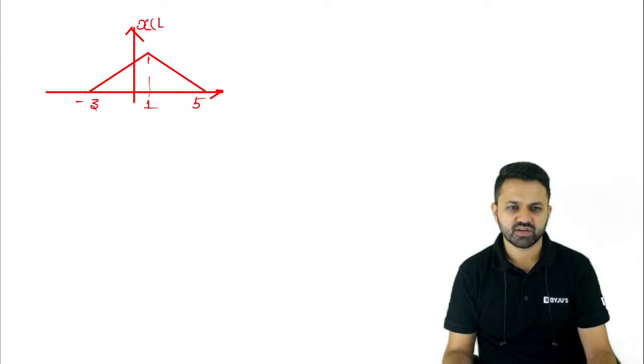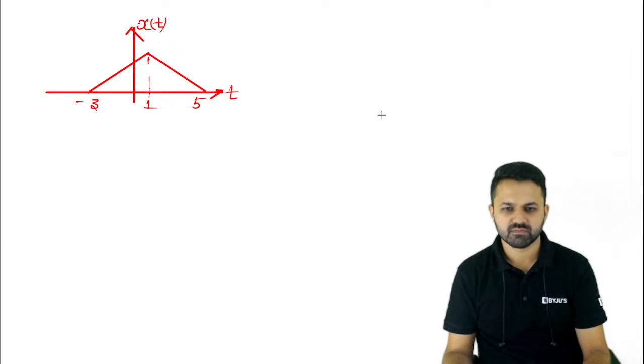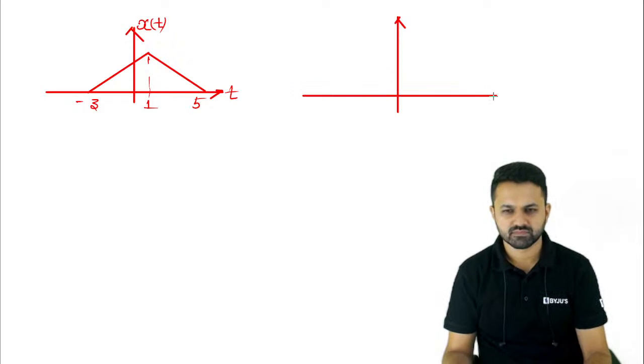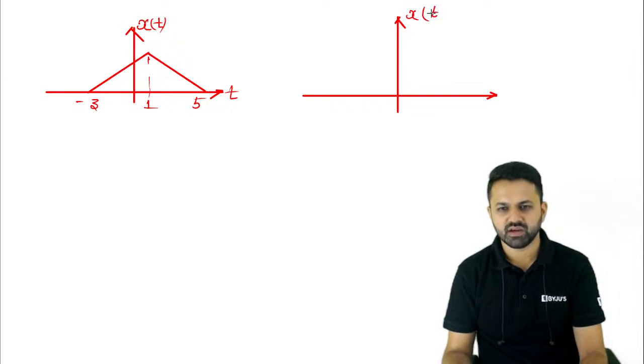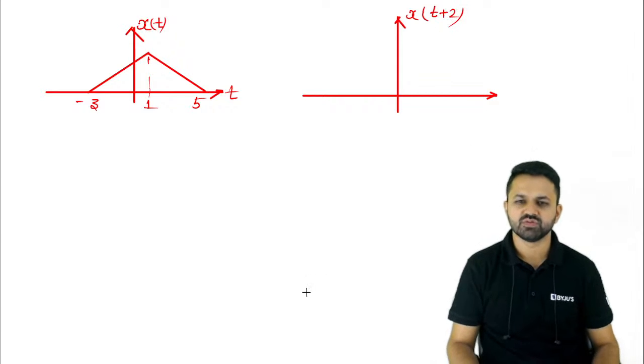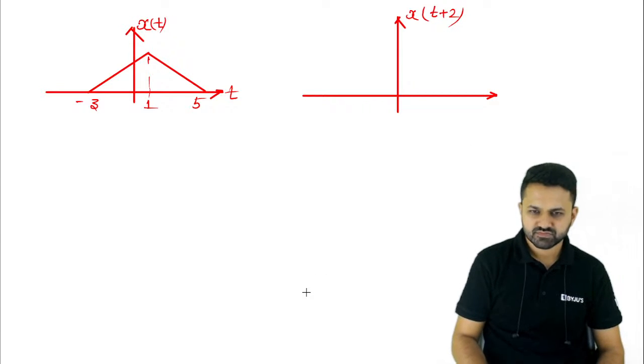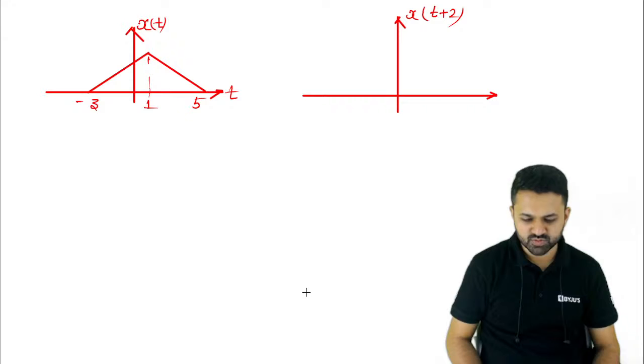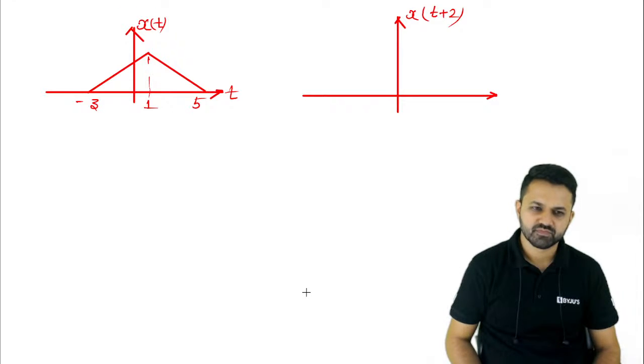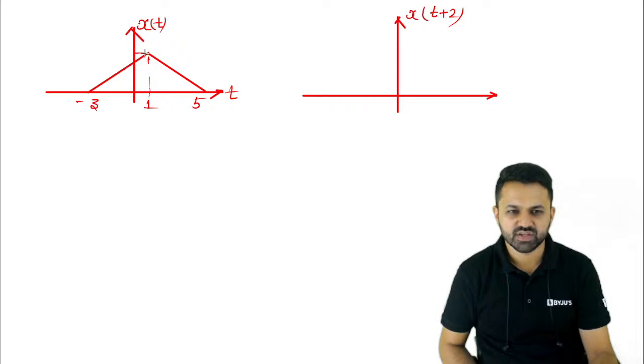This is x of t. Now tell me, how will you draw x of t plus 2? You have to draw the signal x of t plus 2. This value is 5.